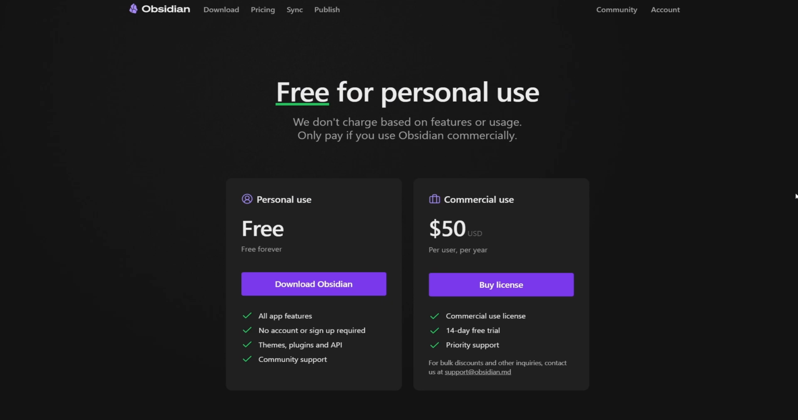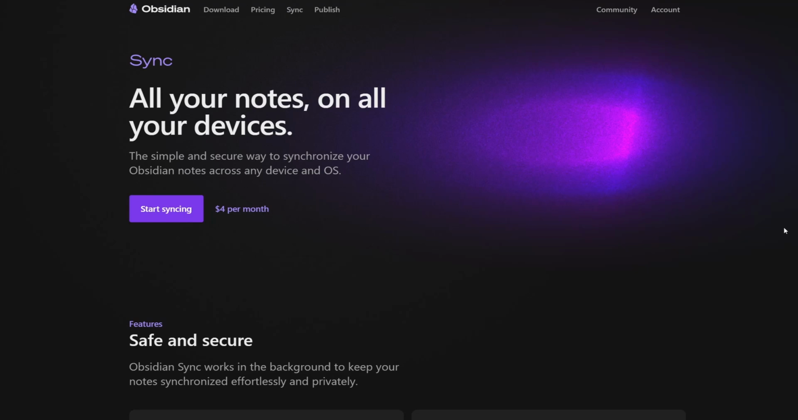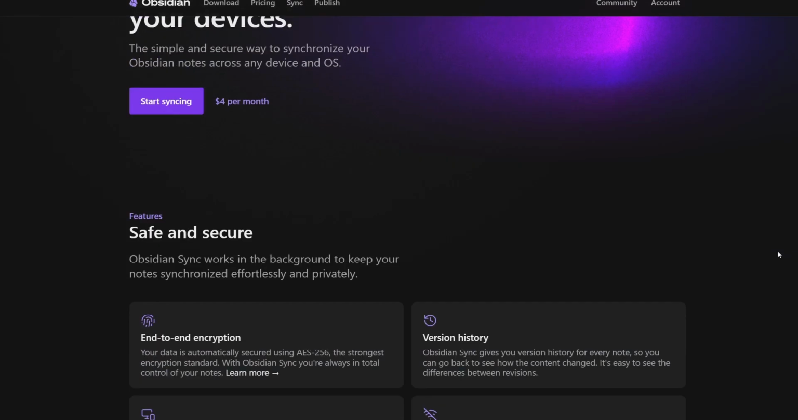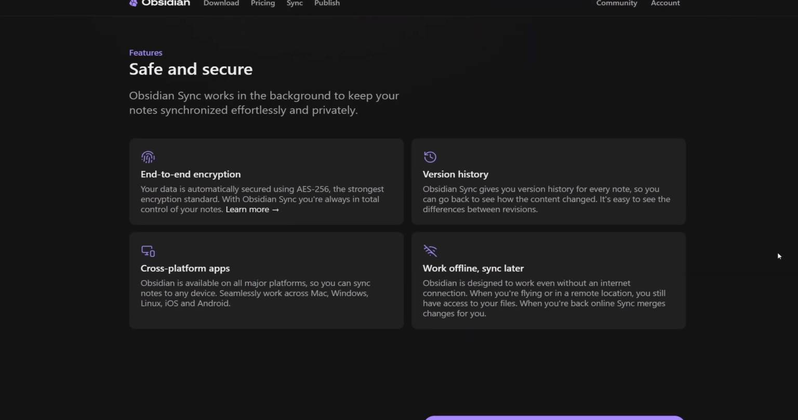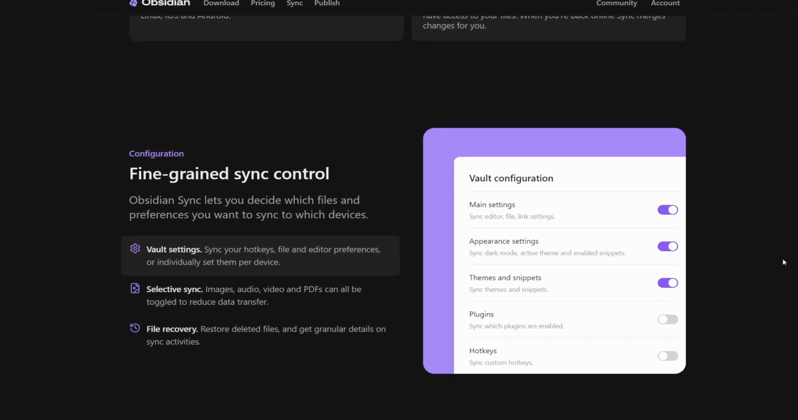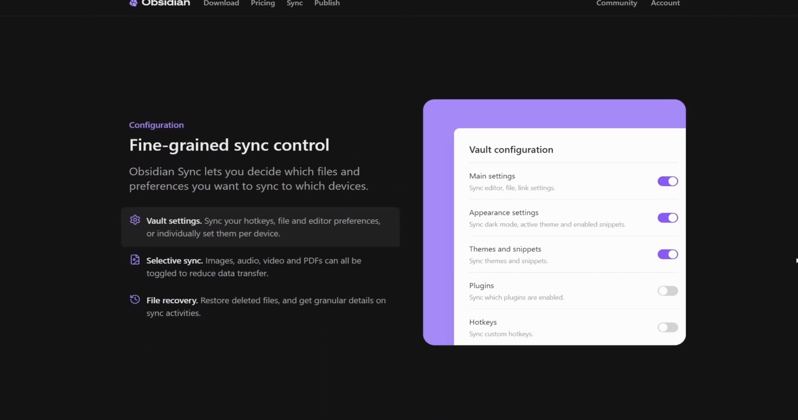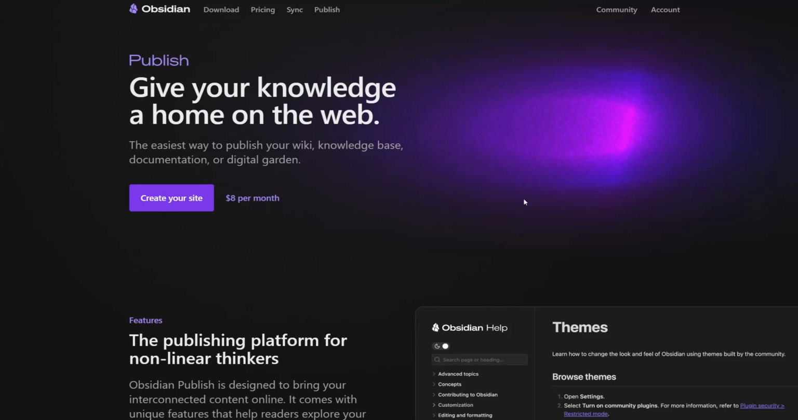Well, Obsidian is 100% free to use. If you'd like to use it for commercial purposes, there is a small annual fee. They include 2 paid services, Obsidian Sync and Obsidian Publish. Obsidian Sync allows you to sync your notes between your devices, and this is the easiest method for using multiple devices. Obsidian Publish allows you to easily publish your notes to the internet.